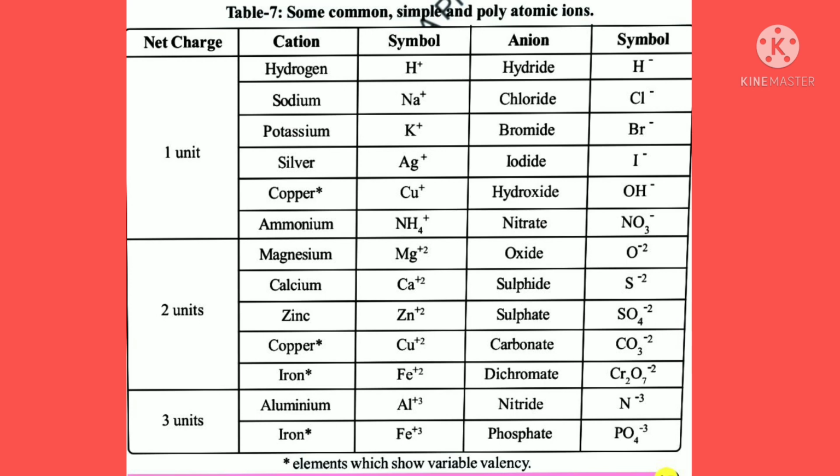These are 2 units charged particles. And 3 units: aluminium Al+3, nitride N-3, iron Fe+3, phosphate PO4-3.